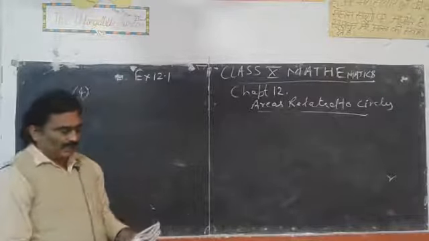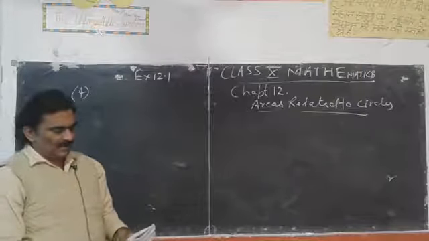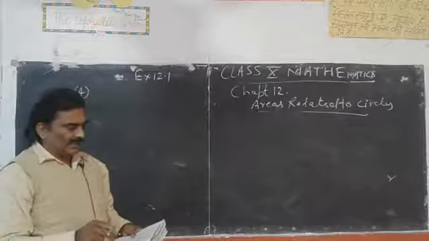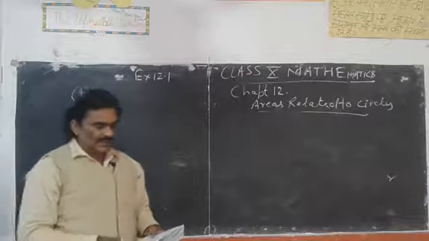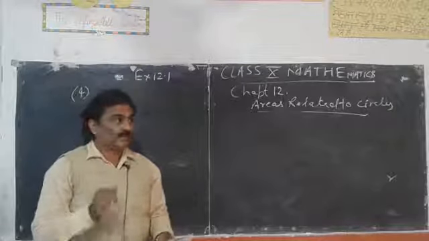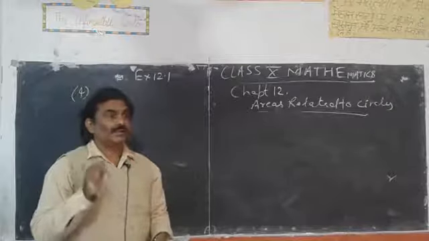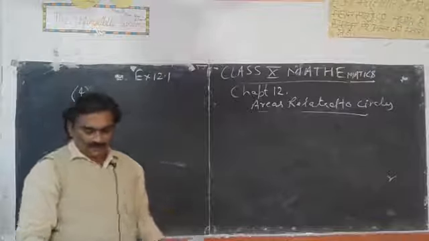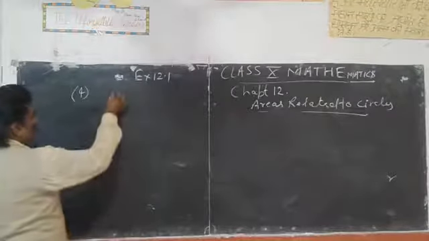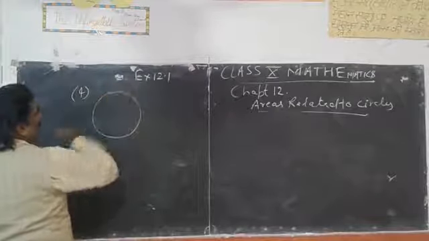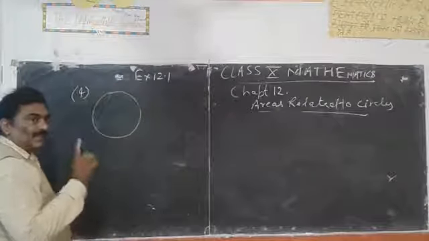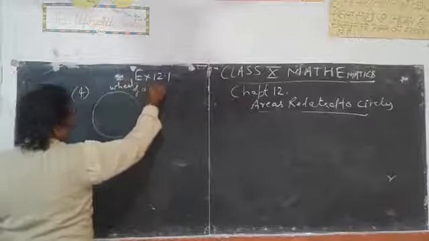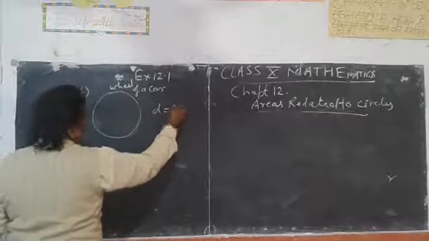How many complete revolutions does each wheel make in 10 minutes when the car is traveling at the speed of 66 kilometer per hour? The question is this, students, that we have a car and the wheel of the car has diameter. This is a wheel of a car having diameter 80 centimeter.